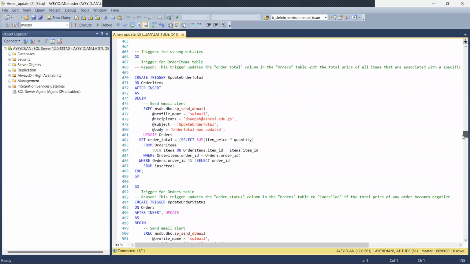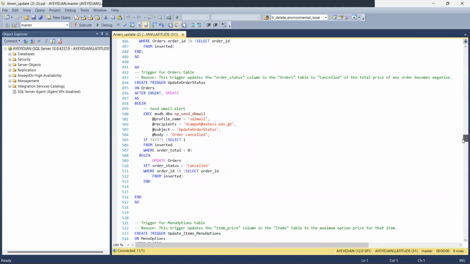Triggers are also created, and the first trigger that was created is to update the order total column in the orders table with the total price of all the items that are associated with a specific order. And incorporated in these triggers are email alerts that will send an email to the recipient, which in this case is David Sampa, and it sends a subject of what is being updated or triggered, which is the update order total. And the body of this email will show that the order total was updated. This happens when the trigger is set.